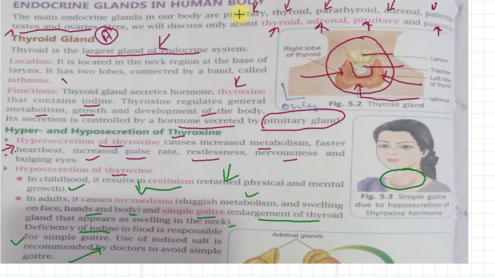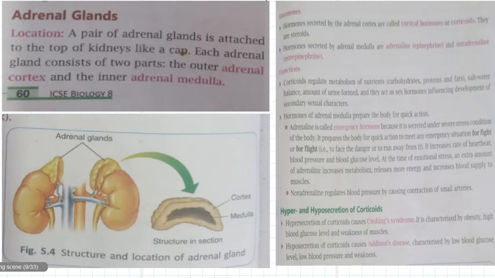So let us move on to the next, that is adrenal glands. Students, the adrenal glands in our body are basically in a pair. They are attached to the top of both our kidneys like a cap. Here you see our kidneys are like wearing caps, right?